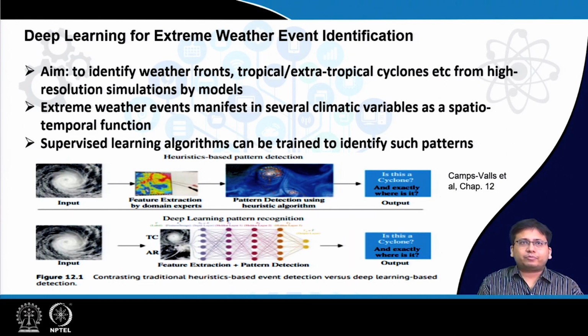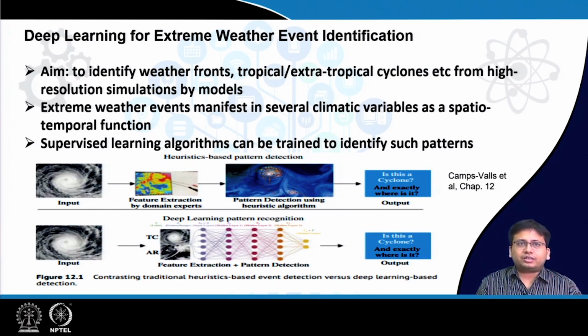These extreme weather events usually manifest in several climatic variables as a spatiotemporal function. When there is a cyclone, it's unlikely to be manifested in only one variable like precipitation, but it can manifest in multiple things like u wind, I mean the zonal wind, and v wind, the meridional wind, etc., as well as low pressure.